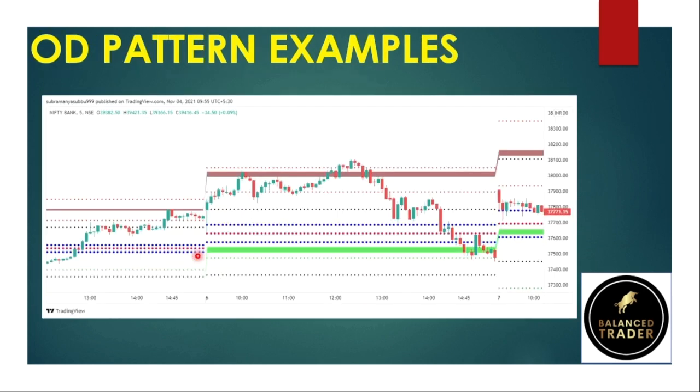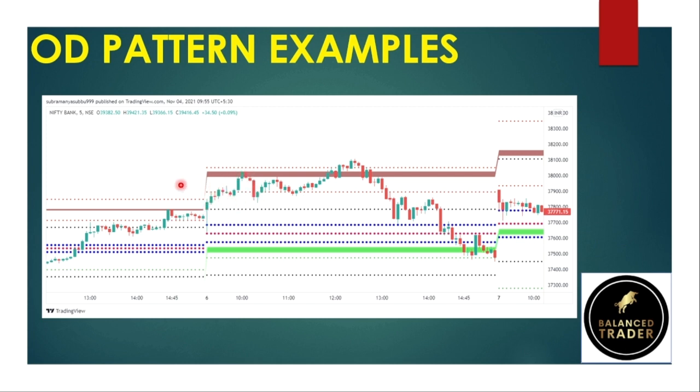If the previous day high breaks in the first 5-minute candle, you go long in the next 5-minute candle, keeping a stop loss just below the previous day high and a target of the next pivot or the institutional zone resistance or 1:2 risk to reward, as per your risk to reward ratio, your trading experience and your method. You can keep your own targets and stop loss, and you can trail your stop losses as well.